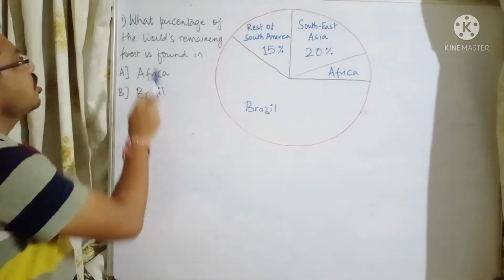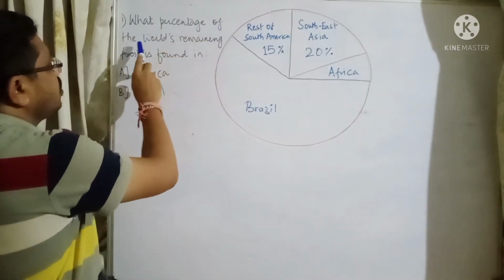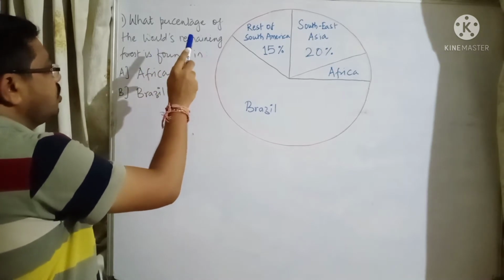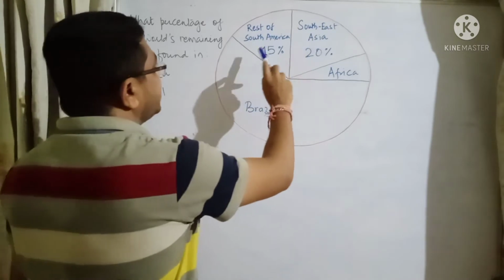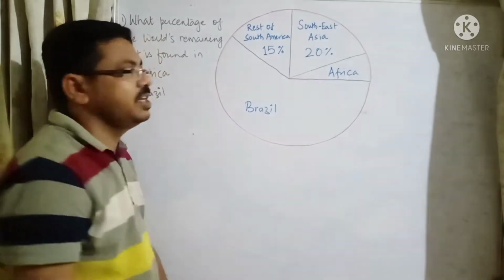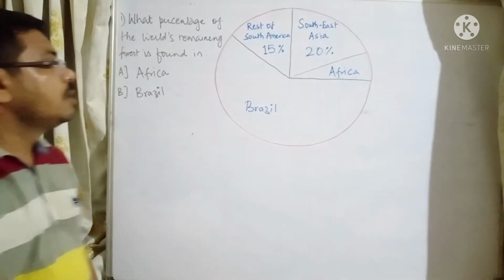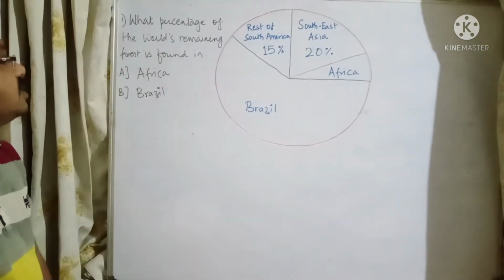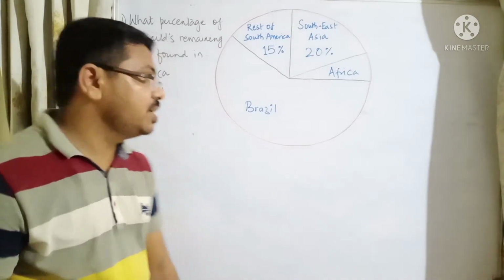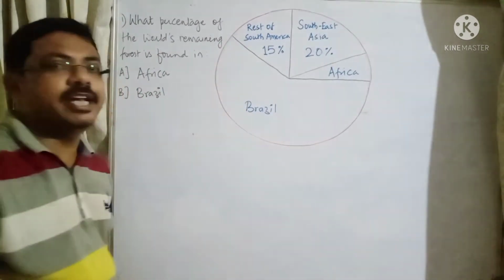Now read the question. What percentage of the world's remaining forest is found in Africa and Brazil? Okay, we have two data, South America and Asia, 15% and 20% is given, but we have to find out what percentage of the world's remaining rainforest is in Africa and what percentage is in Brazil.